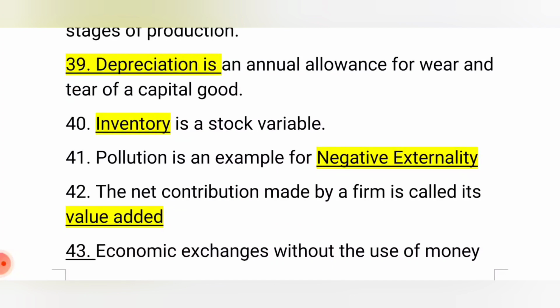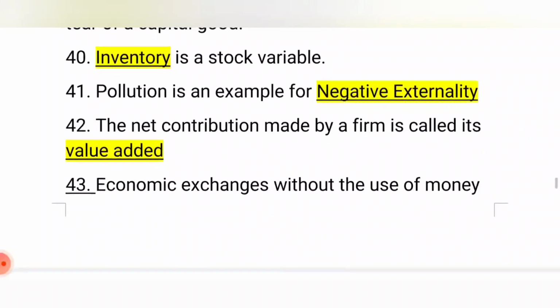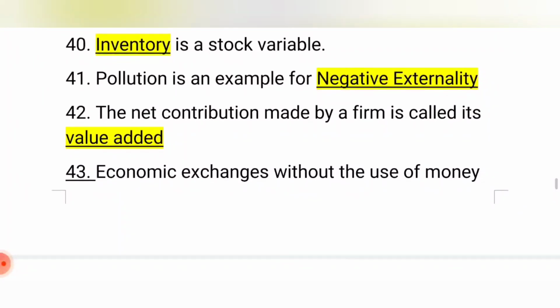If you do any good, like contributing to GDP, it comes under a positive externality, and at the same time you're not going to get any reward for any benefit which you do. In a similar way, you're not going to be penalized or punished for any harm you do. So any harm you do for which you're not penalized comes under negative externality. Any benefit you do for which you're not rewarded comes under positive externality. The net contribution made by a firm is called value added.